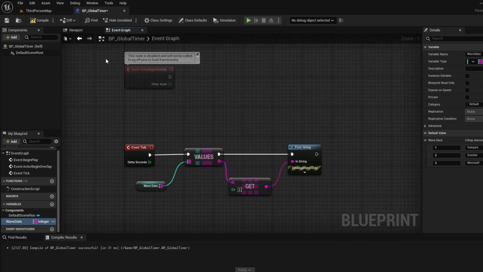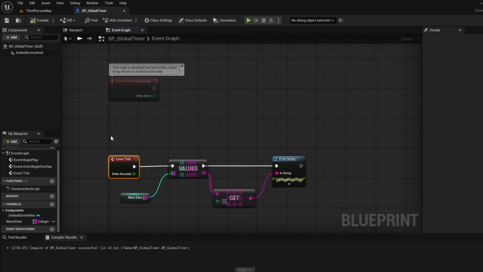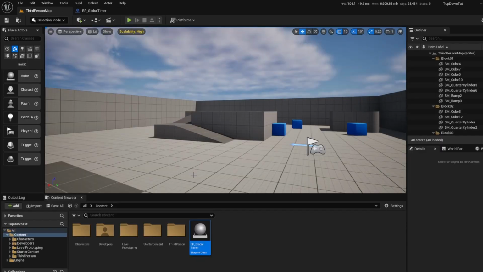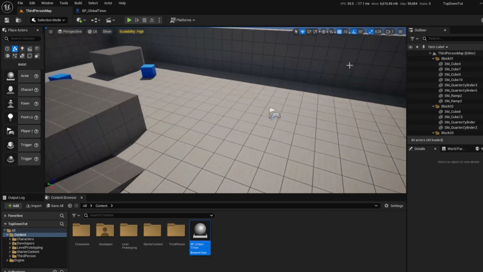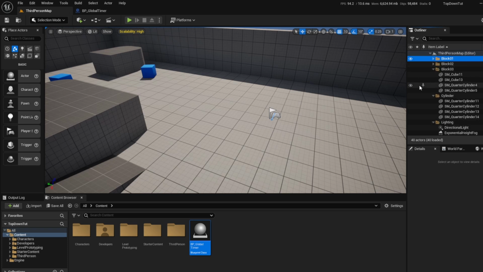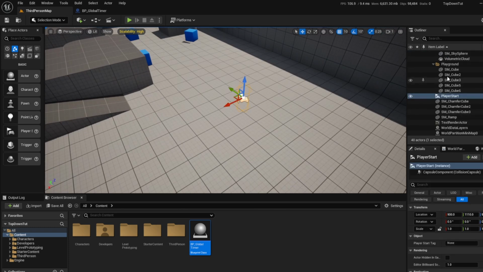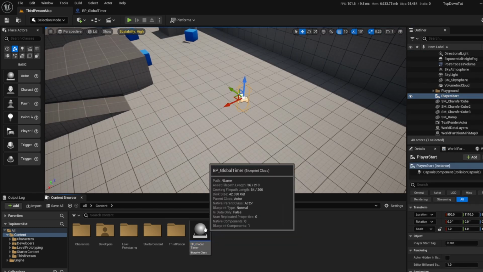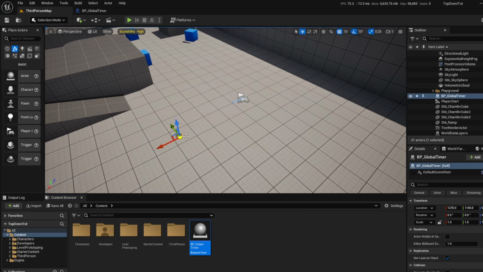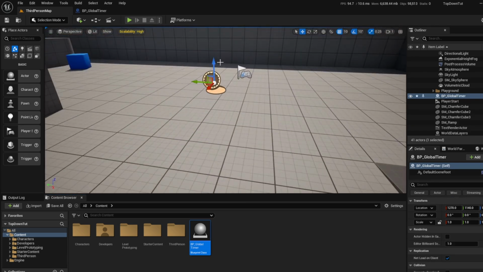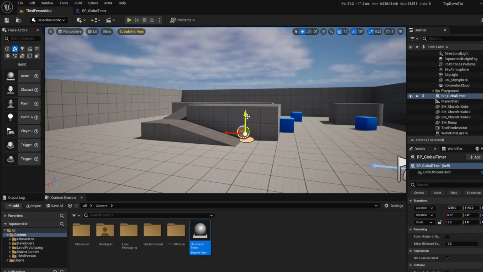Okay? So let's compile and save one more time. And again, this is running on event tick, so it'll just automatically start up and just start printing this out the moment that it's in there. But first, we need to put it in the game. It's not in the game yet. There's nothing in here. There's just all these blocks and stuff, like obstacle course stuff, and this little player start guy. So let's pull it in here. To do this, we can literally just take this global timer, grab it, and drag it in. Check that out. And it'll just work. So I'm going to move it up here a little bit. And now, if we play the game, watch what'll happen. Because remember, that event tick just automatically will start running.